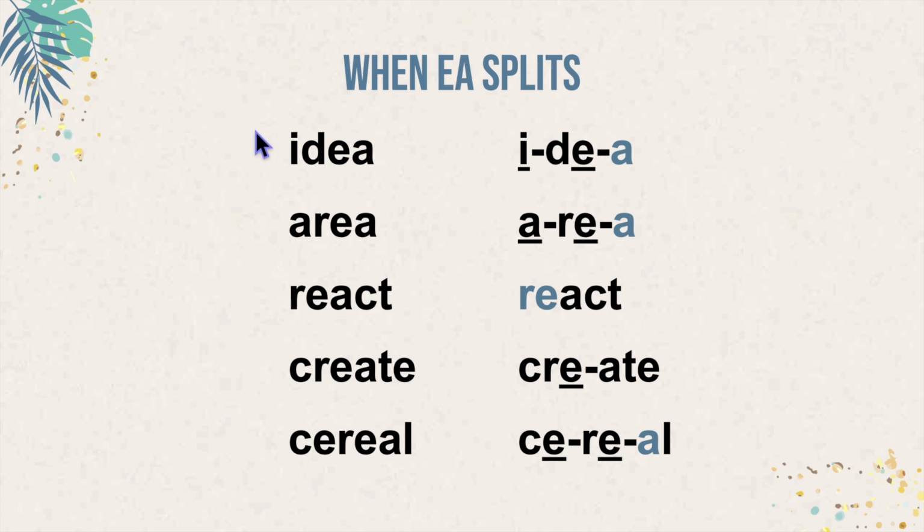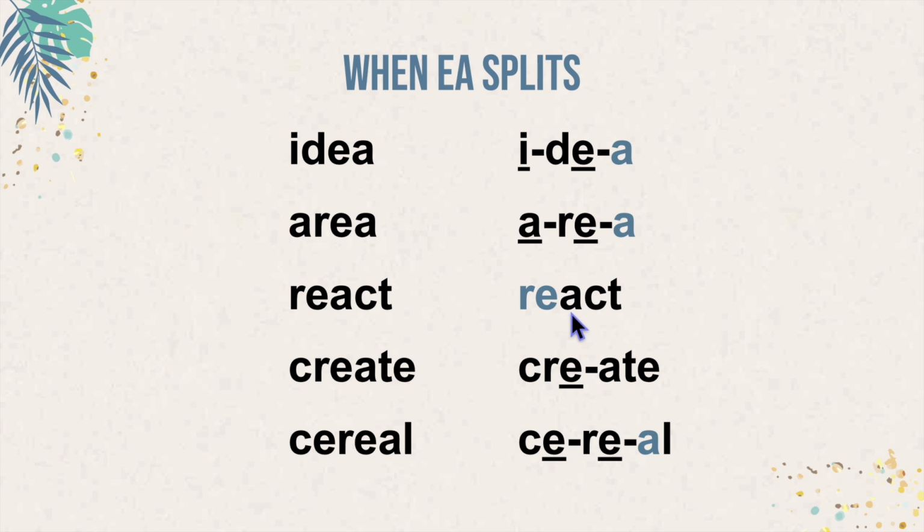However, there are some words where the E and the A split into separate syllables. In all of these words, the underlined vowels will have their long sound, and A's at the end will usually schwa, which means they will sound more like a short U sound. So this word is idea, idea, area, area.